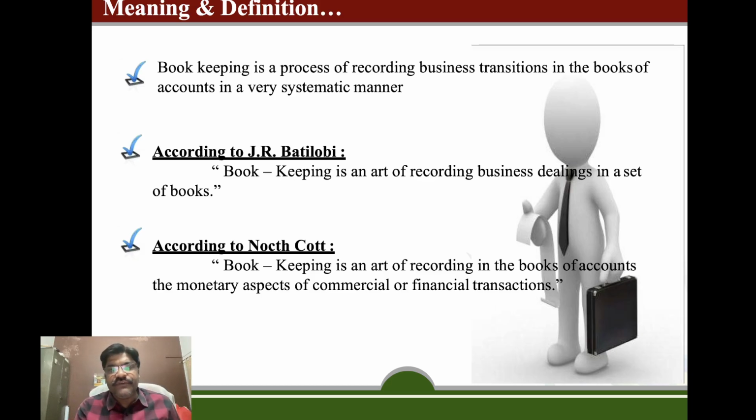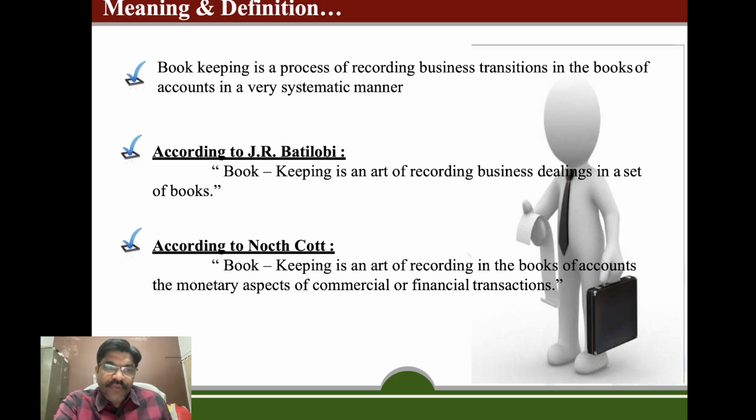The first definition says that bookkeeping is the art of recording business dealings in a set of books. Why are we using bookkeeping as an art? Because here you have to show your creativity, how beautifully you can record the business transactions in a meaningful manner, so that just by seeing the proper books